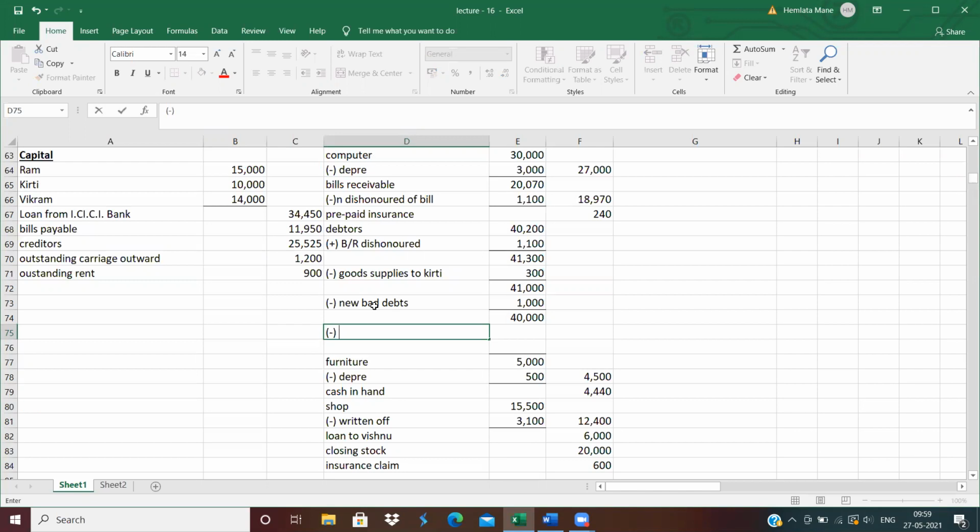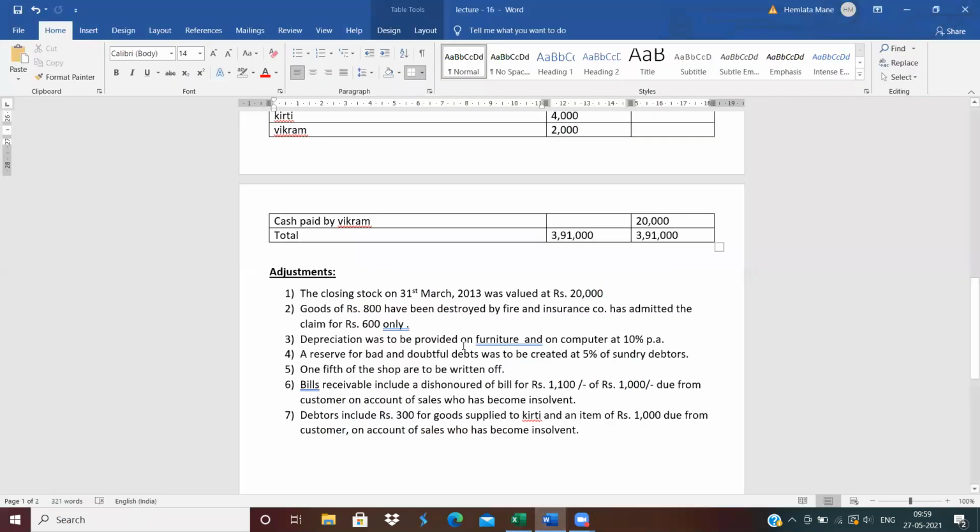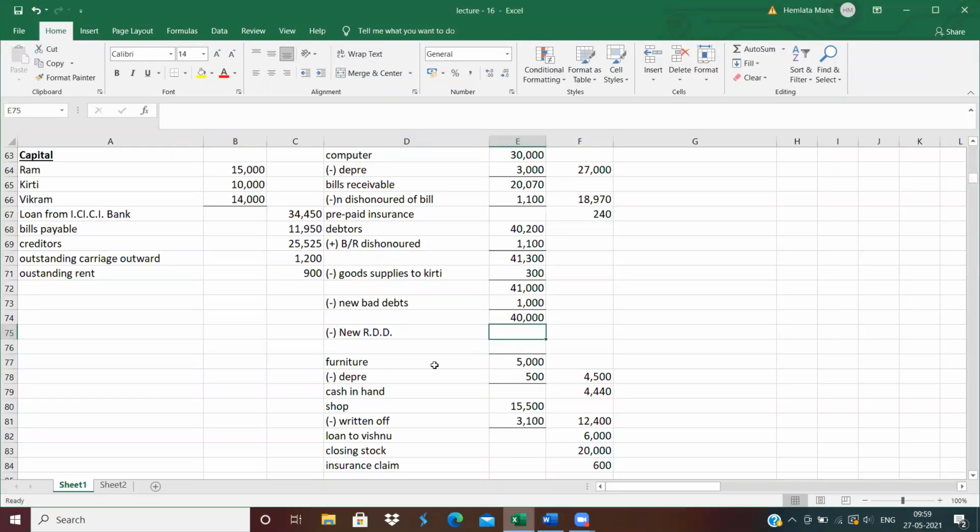Okay. Less new RDD. How much? 5% on debtors. So 40,000 into 5%, how much? 2,000. And in the outer column, 38,000. Clear?